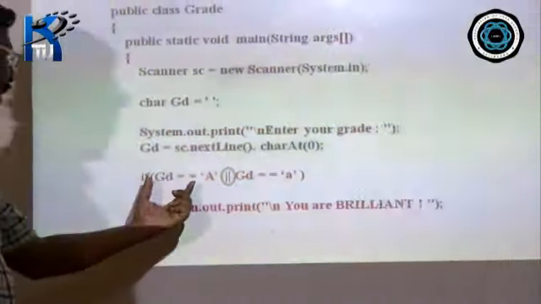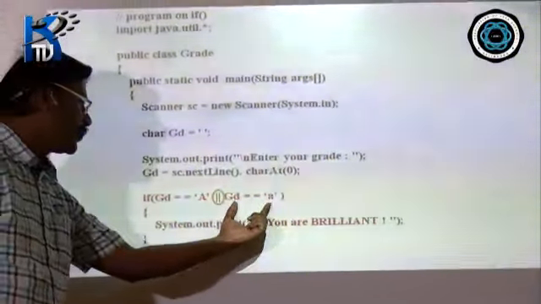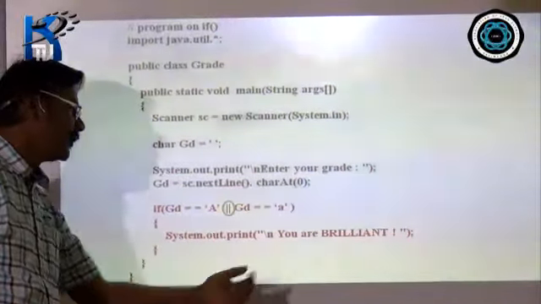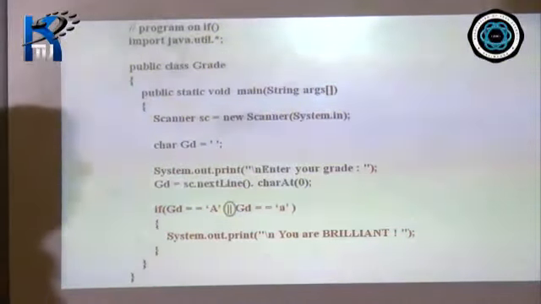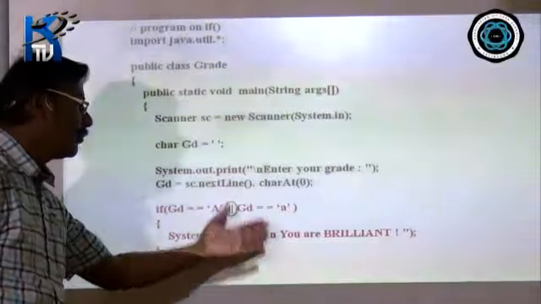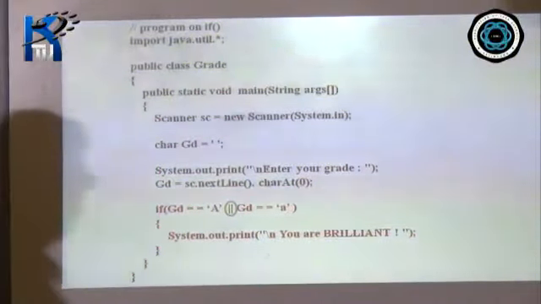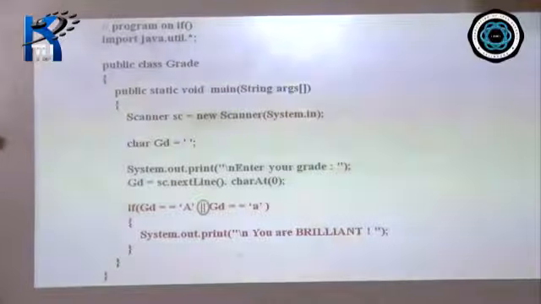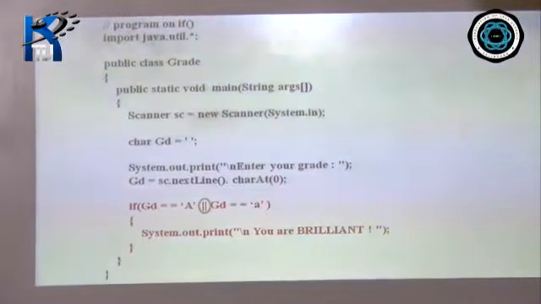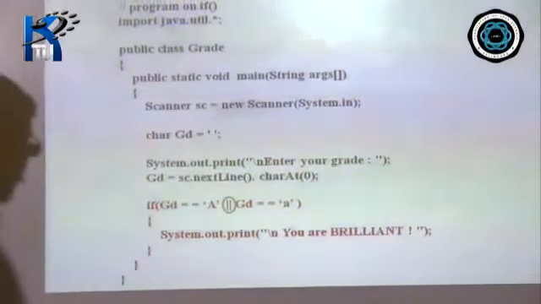So we are checking whether either this is true or this is true. If either of them is true, it prints brilliant. If neither of them is true, then this will be skipped. Okay? Fine. So now we will run this program. Our program is ready, so let's execute it.